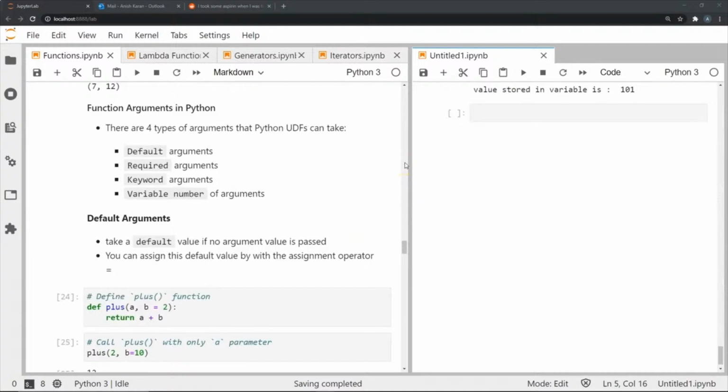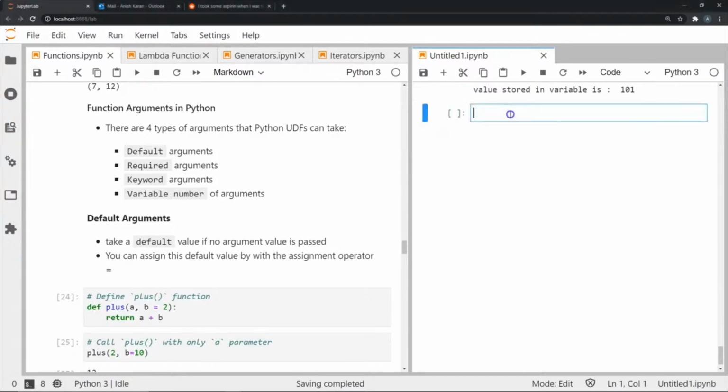Now let's talk about the arguments that we pass in Python. So there are four types of arguments that Python user-defined functions can take. First one being default, the other one is required, then there is keyword, and then there is variable number of arguments. So the default argument is when, say, I defined a function fun_name, and I'm saying a, b. But what if I want a default value of a and b each time I use this function? In the case where I don't pass a value for a and b, this will always be used.